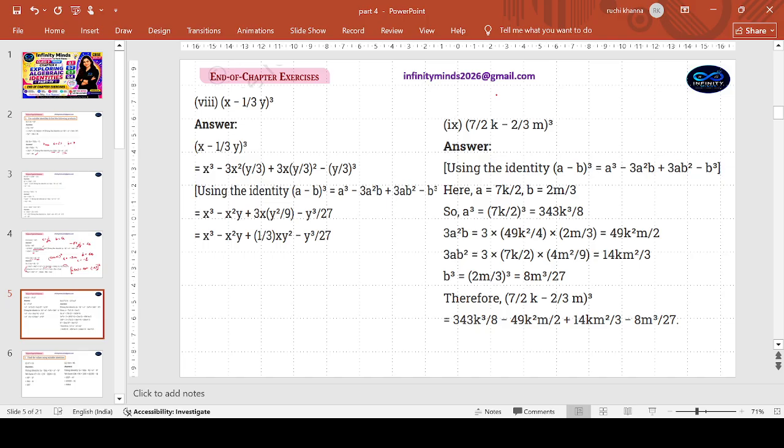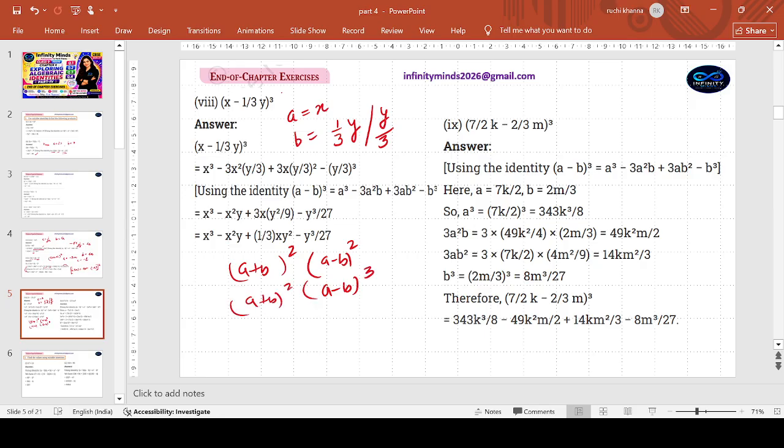Coming to the last two parts of the first question. A minus b, x will be a. What will play the role of the second term? 1 by 3 y or y by 3. These identities carry your a plus b, a minus b whole square identities and the whole cube identities. They are available in the minus form also.